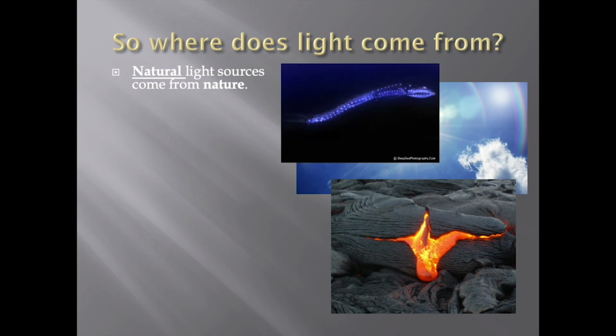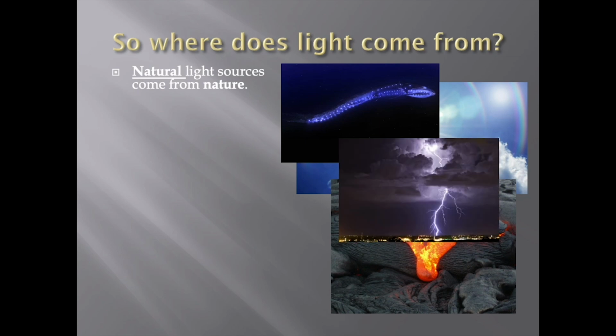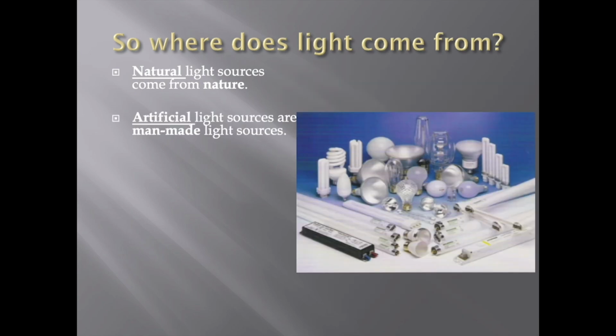It comes from nature. Bioluminescence, which is what this is called right here. That's some sort of sea creature, and it looks like phytoplankton or something to that effect. But it produces its own light. It glows. Things that glow naturally have bioluminescence. Lightning is its own light source. It comes from nature, so it is natural light.